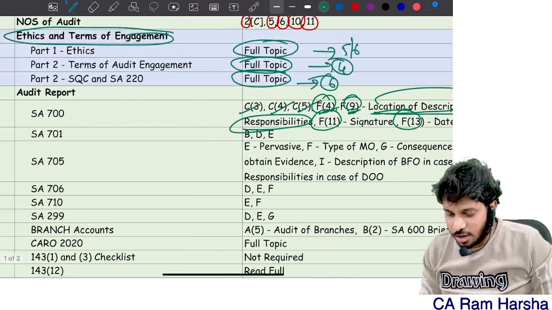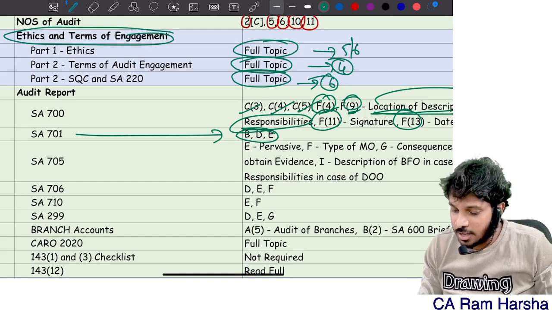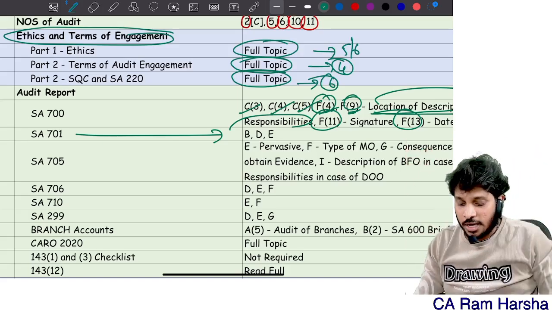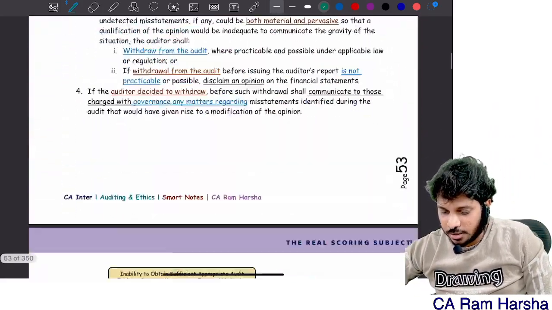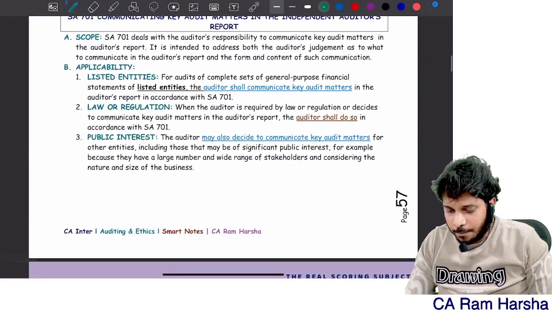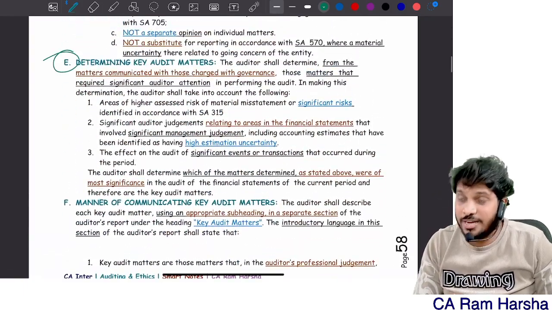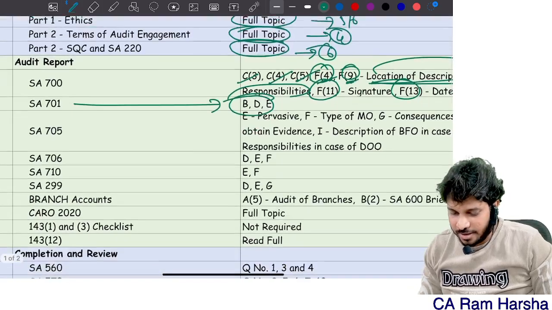Likewise, in 701 also, I have given BDE points only. You see how much syllabus I am reducing? Yes or no? 701, only BDE. For example, you see 701 here. 701 will be coming here. B, applicability, purpose of key audit matter, determination of key audit matter. That's it. Then we have 705.